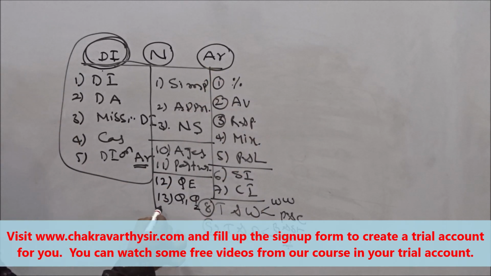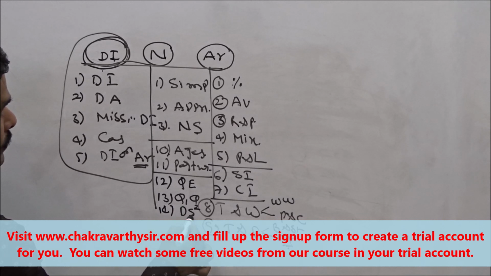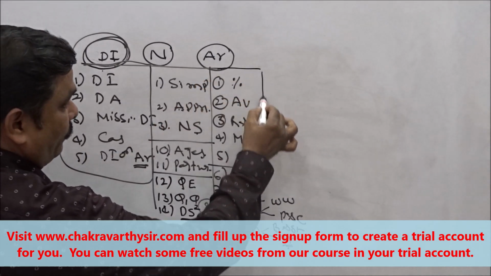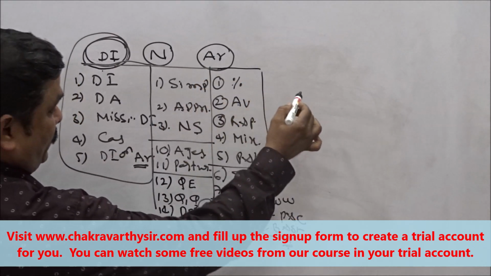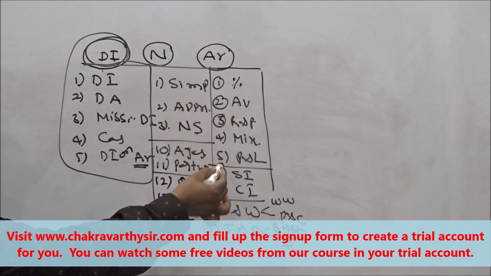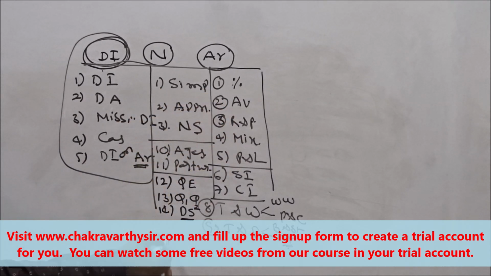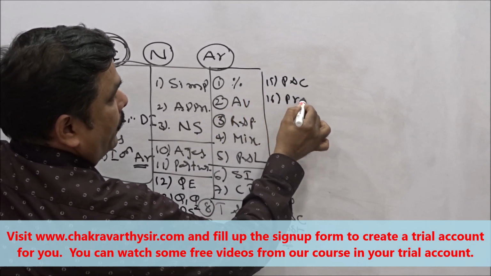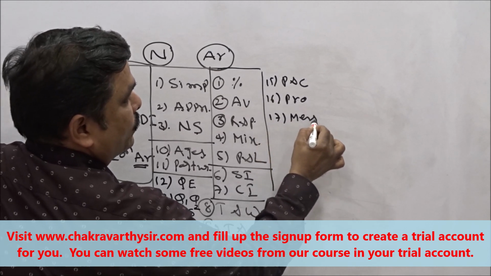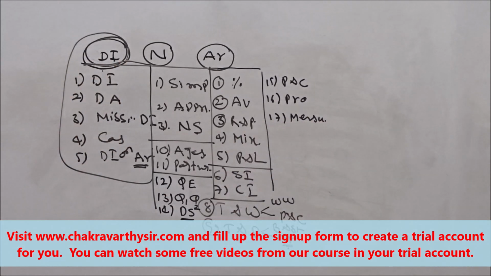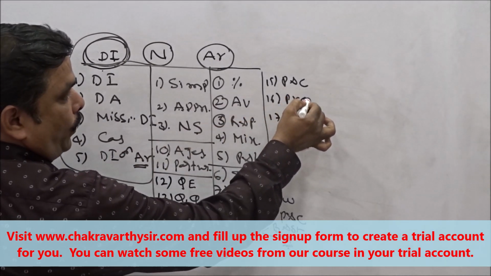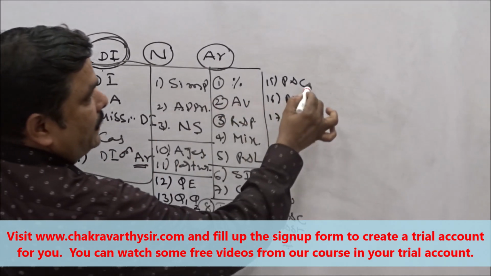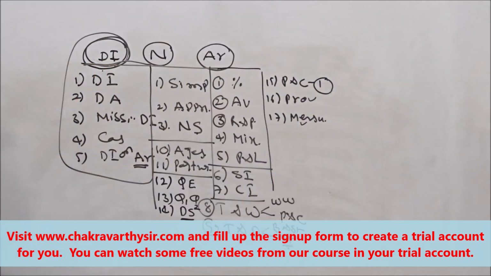Next one is data sufficiency. Mostly in mains they are giving this one. Then followed by permutation and combination. Am I writing the numbers correctly? 1, 2, 3, 4, 5, 6, 7, 8, 9, 10, 11, 12, 13, 14, right, 15: permutation and combination, probability, problems based on mensuration. But nowadays they are not giving questions from probability and mensuration. In the mains, they give one question from permutation and combination. Sometimes they don't even give that one, so keep it aside.